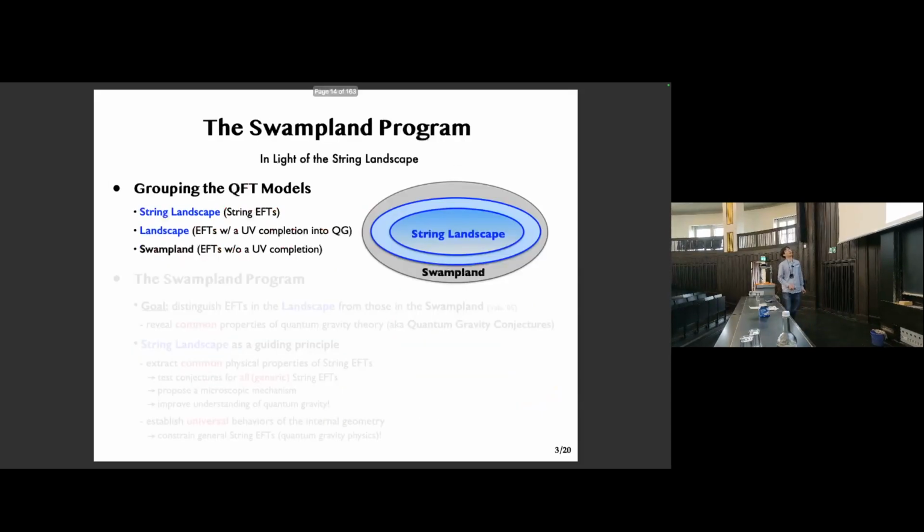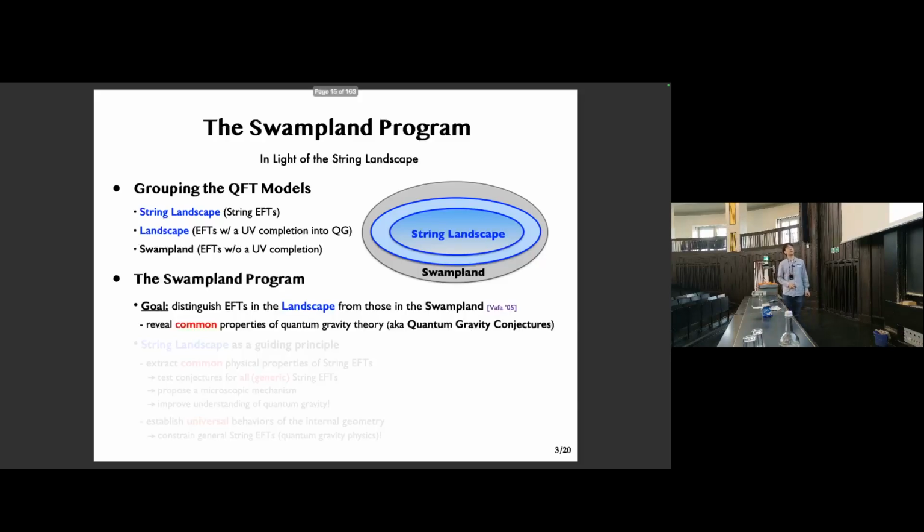And of course, there are a lot of EFTs beyond the string landscape too, and by collecting all those EFTs that have a UV completion into quantum gravity, we can form a full landscape, which by construction contains a string landscape. And those EFTs without a UV completion define the Swampland. And the Swampland program aims to distinguish the EFTs in the landscape from those in the Swampland, naturally pursuing common properties of quantum gravity theory known as quantum gravity conjectures.